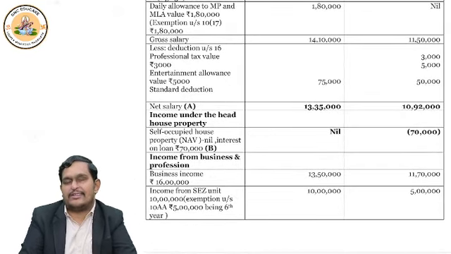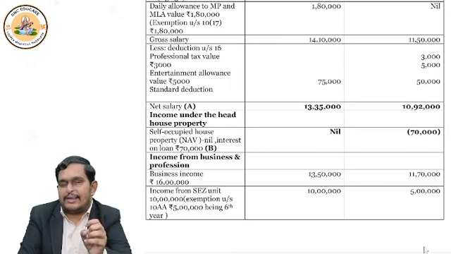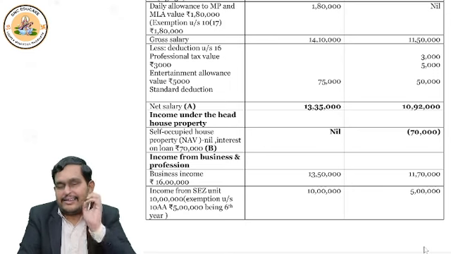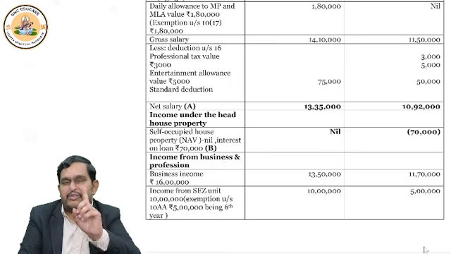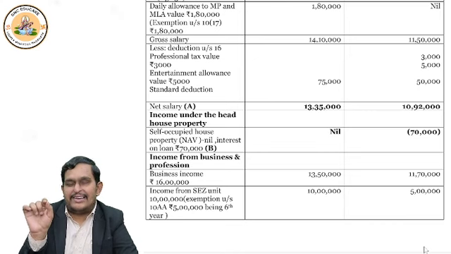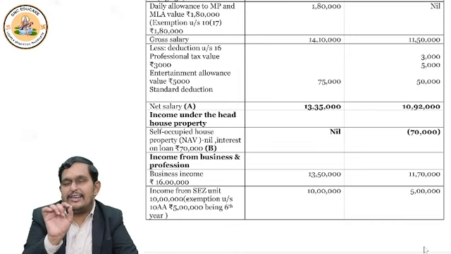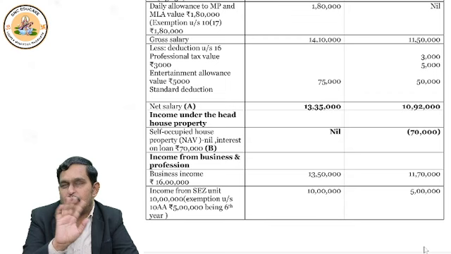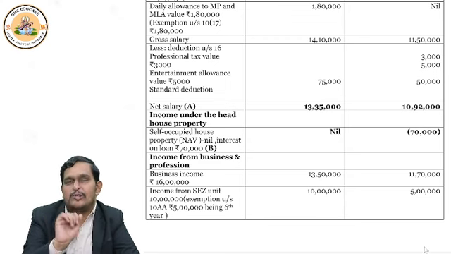Now, once we get the gross salary, we have to deduct some things under section 16. I said professional tax which we pay to the state government and entertainment allowance under section 16 subsection 2. These two are allowed only under optional. That's why 2,000 and 3,000 we wrote only in optional. We deducted there. But in default, nothing, nil. No deduction for professional tax, no deduction for entertainment. This difference you should be able to understand.